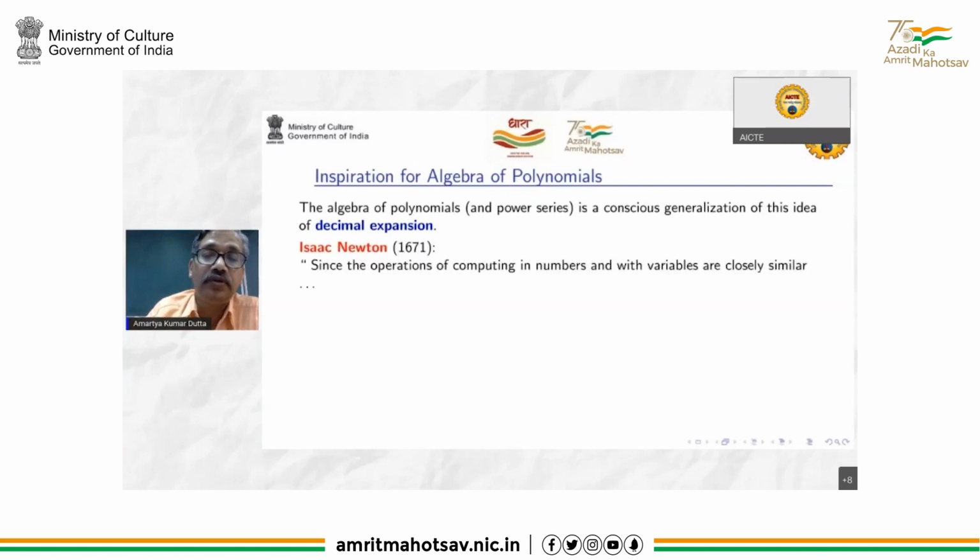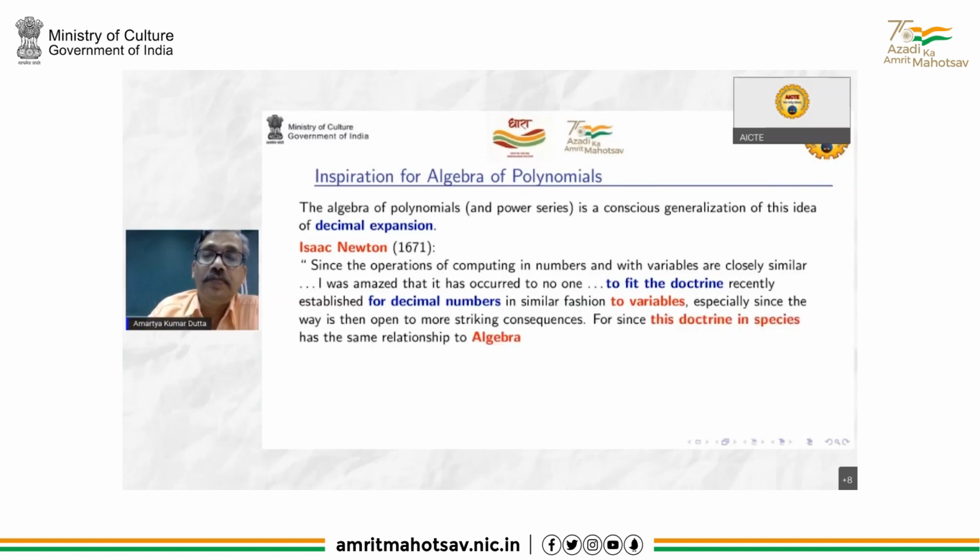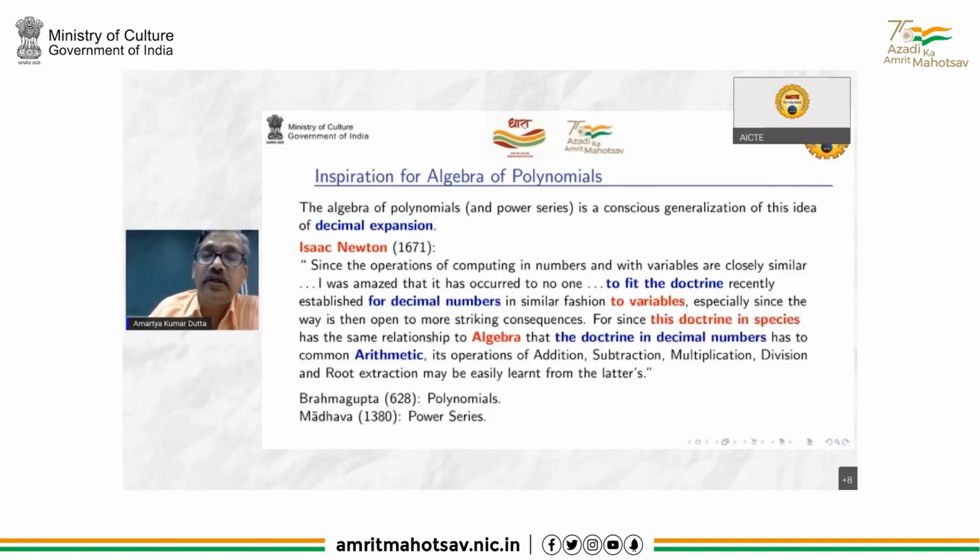Now, just see what Newton has to say. You remember, the decimal system was introduced in Europe just before Newton. "Since the operation of computing in numbers and with variables are closely similar, I was amazed that it has occurred to no one to fit the doctrine recently established for decimal numbers." That means the decimal system and the arithmetic. By the way, the entire modern arithmetic that we do, the rules of addition, subtraction, multiplication, division, taking square root, cube root, all these things are essentially of Indian origin, and their character is algebraic.